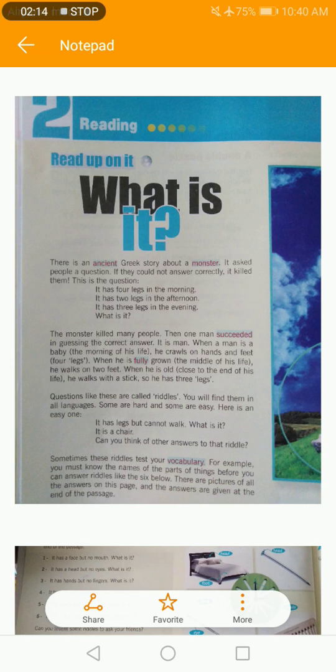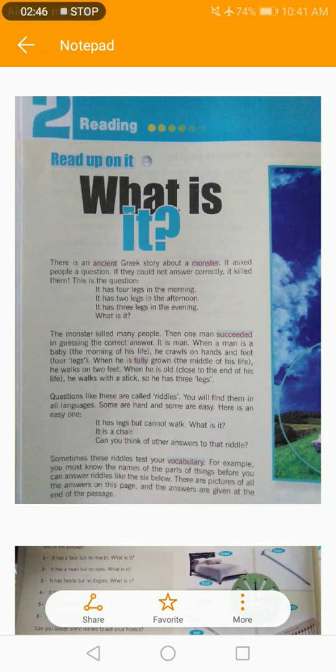Then one man succeeded in guessing the correct answer. It is a man. When a man is a baby, the morning of his life, he crawls on hands and feet, 4 legs. When he is fully grown, the middle of his life, he walks on 2 feet. When he is old, close to the end of his life, he walks with a stick. So he has 3 legs.